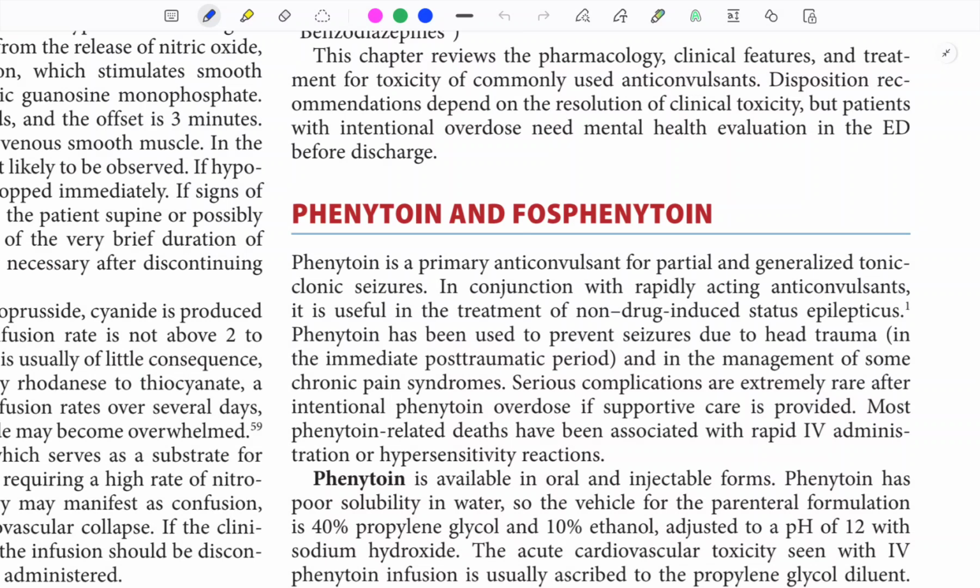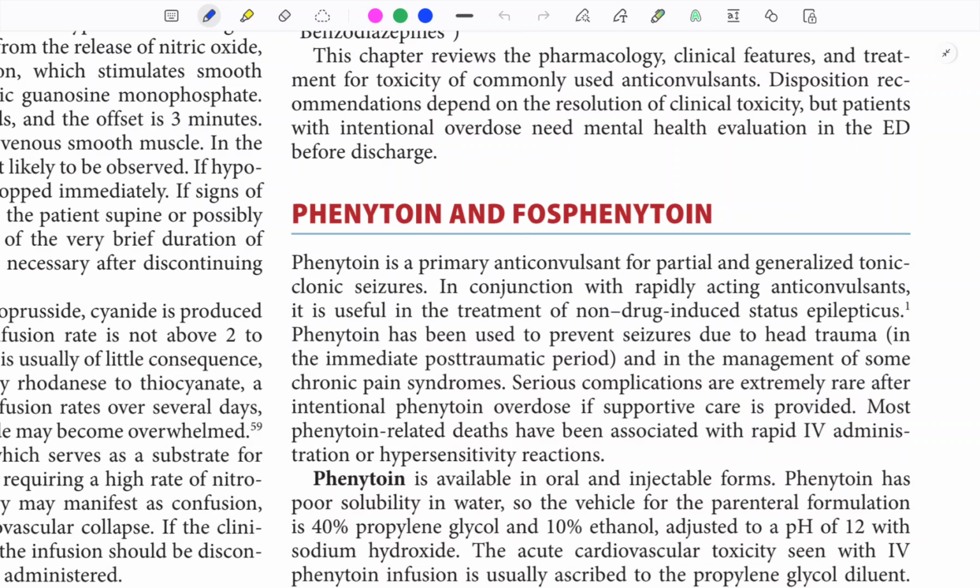Serious complications are rare if supportive care is provided. Most phenytoin-induced deaths have been associated with rapid IV administration or hypersensitivity reaction. It is available as oral and IV.